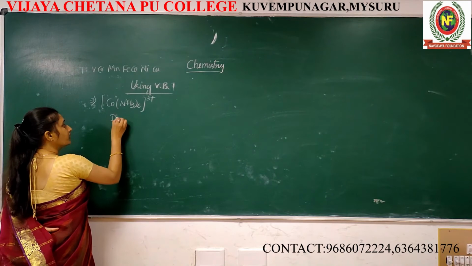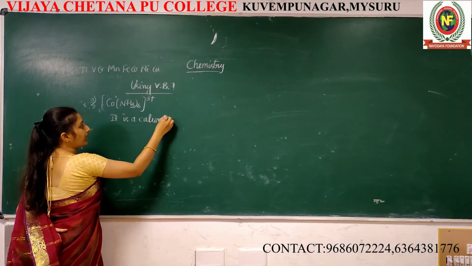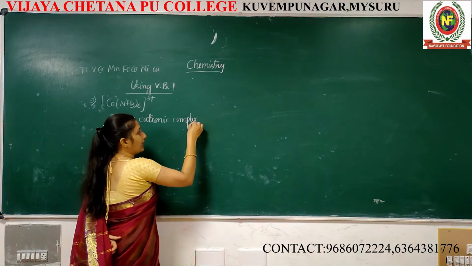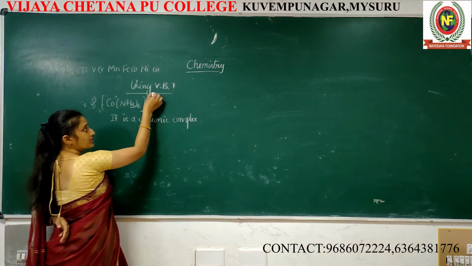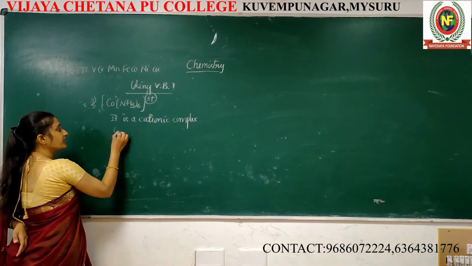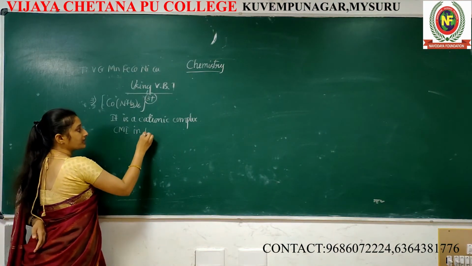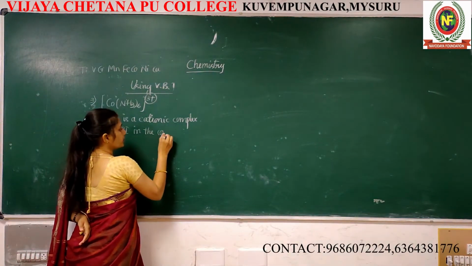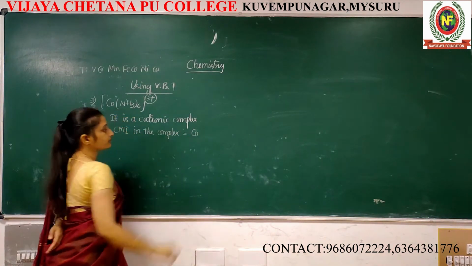So it is a cationic complex. Cationic complex means it carries positive charge. See, plus 3. Understood? Central metal ion and complex. In the complex, which is the central metal atom? Cobalt.